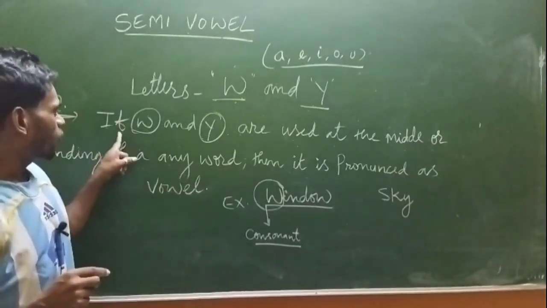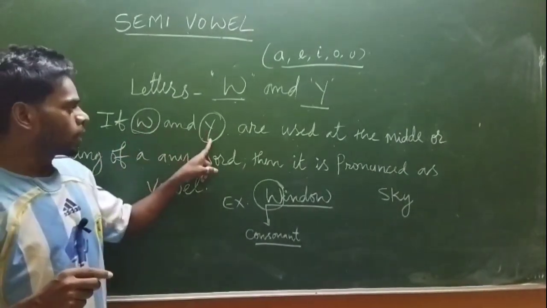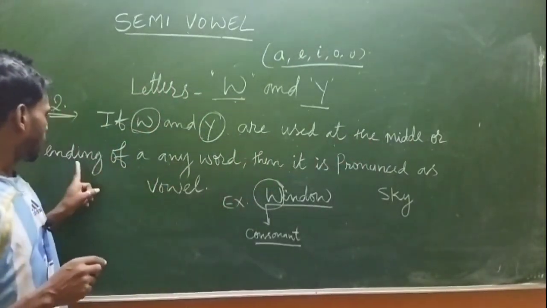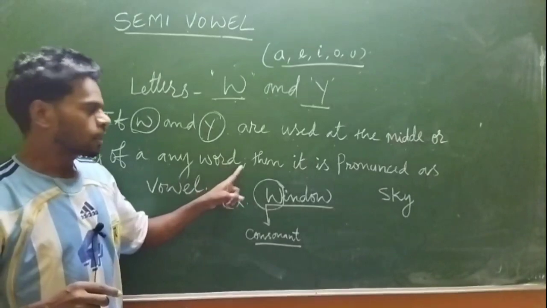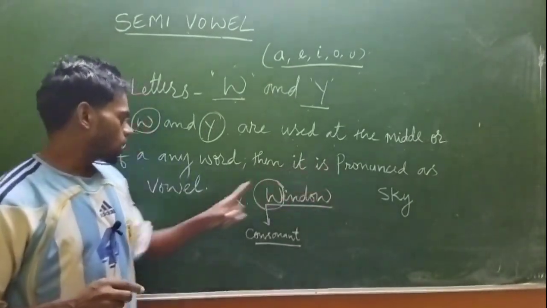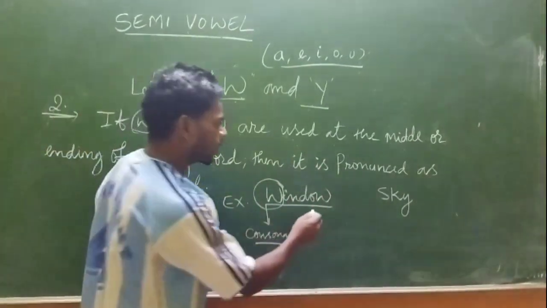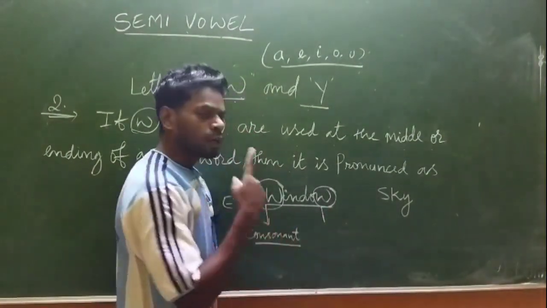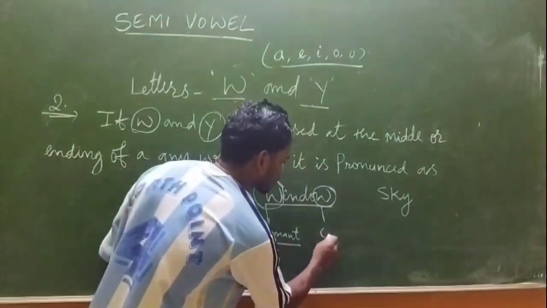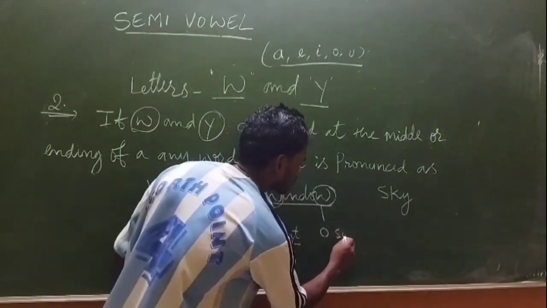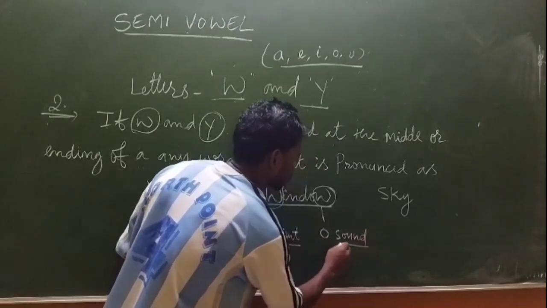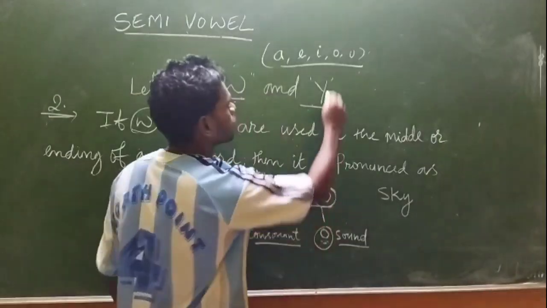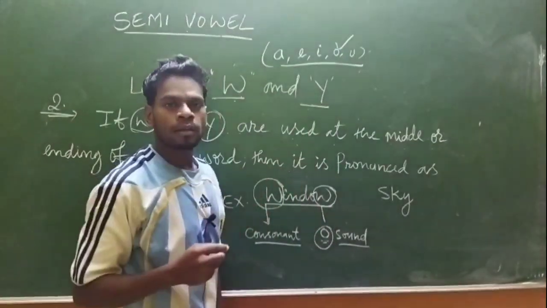Second, if W or Y are used in the middle or at the end of any word, then it is pronounced as a vowel. So here in window, the O sound is coming, and O, you know, is a vowel.